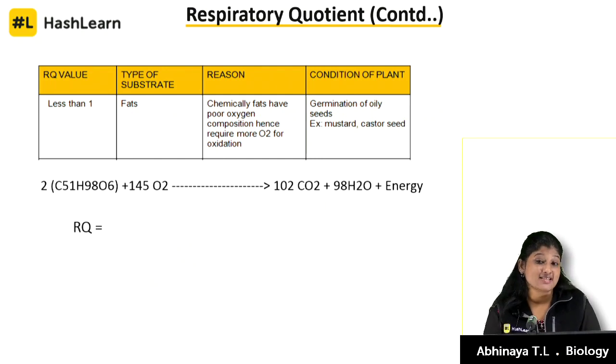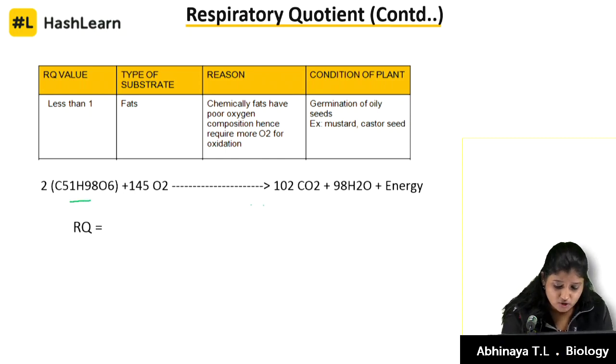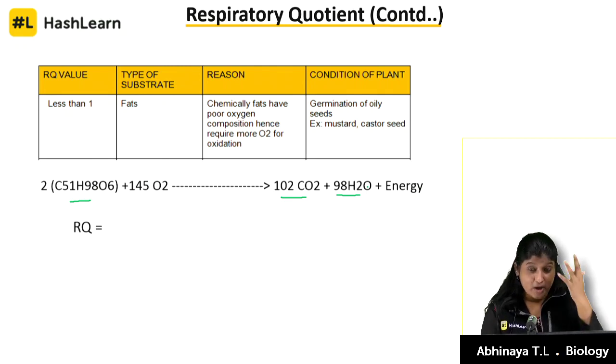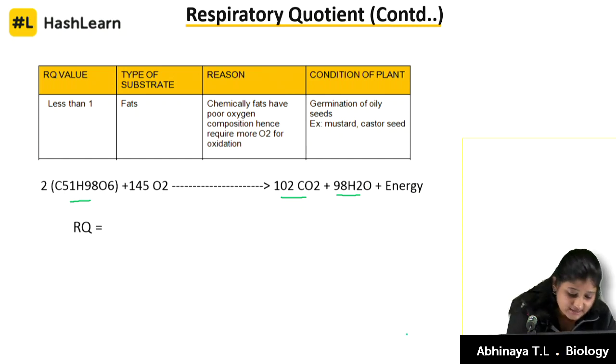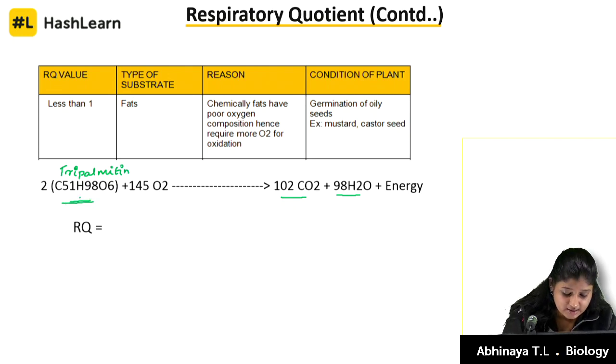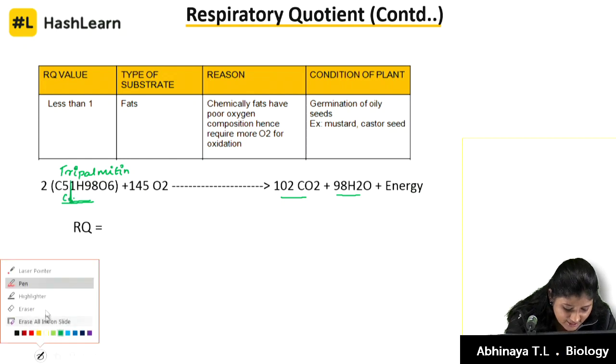Fats. I told you it is less than 1. It actually ranges at 0.7. This equation may look much more complicated to you. I would not say that you have to completely memorize this, but keep noting how many molecules of oxygen and carbon dioxide are taken in and evolved respectively. So, this is tripalmitin, one of your fats. Tripalmitin is a fatty acid, palmitin. It has a complicated composition. It is C51.